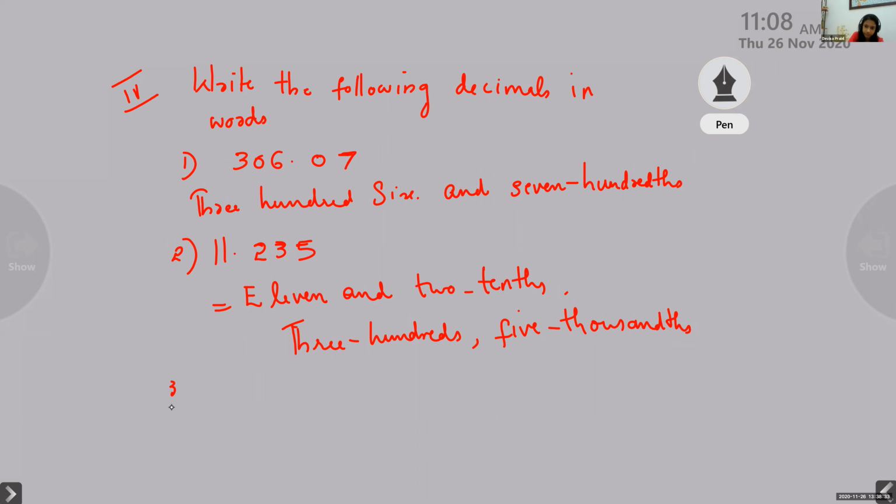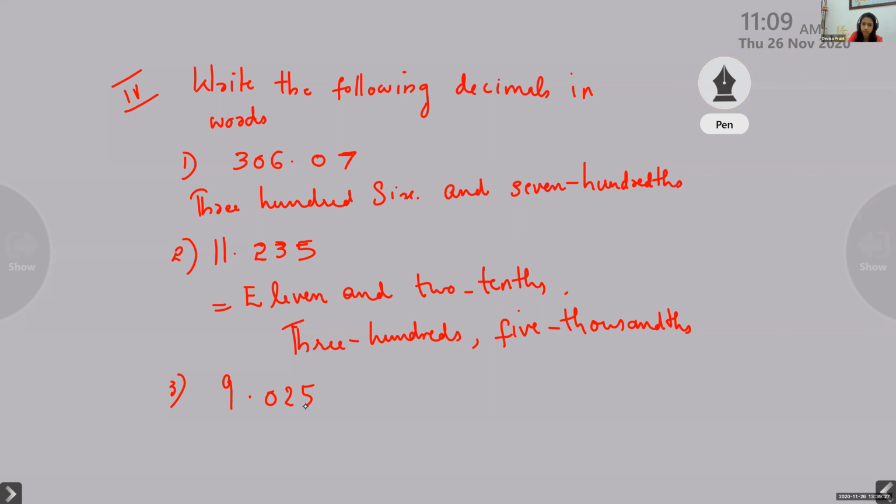Now the third one, 9.025. Nine and 2 hundredths, 5 thousandths.